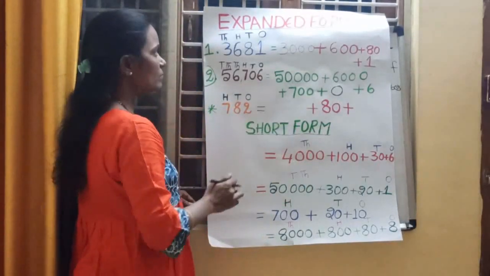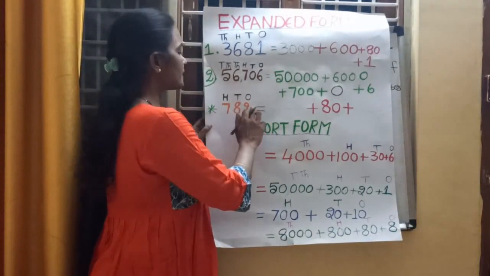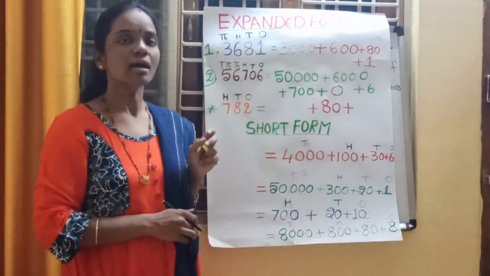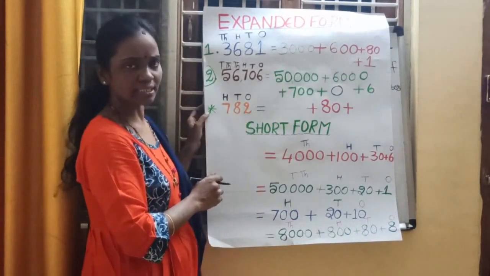This is the last example. What is this number? 782. So write down the place values. 7 is in hundreds place. What is its place value then?